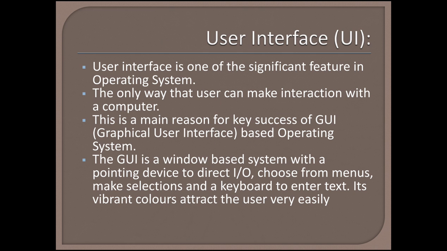The GUI is a window based system with a pointing device to direct input or output, choose from menus, make selections, and a keyboard to enter text. Its vibrant colors attract the user very easily. This is the user friendly interface. It can have multi varied colors to attract the user. It is the most widely used interface in operating system.